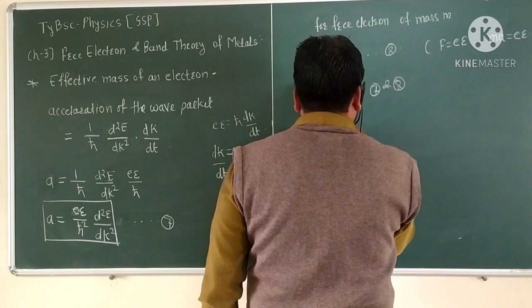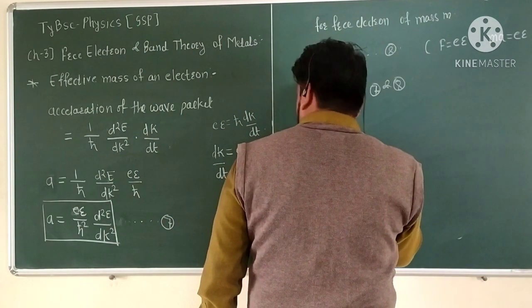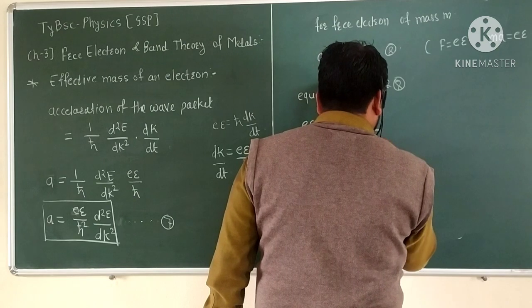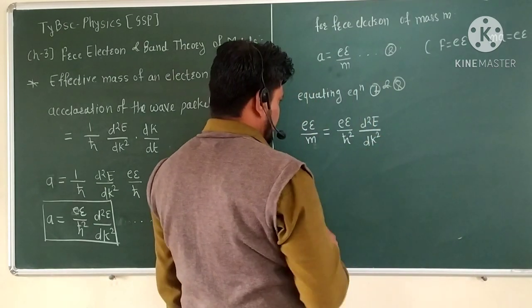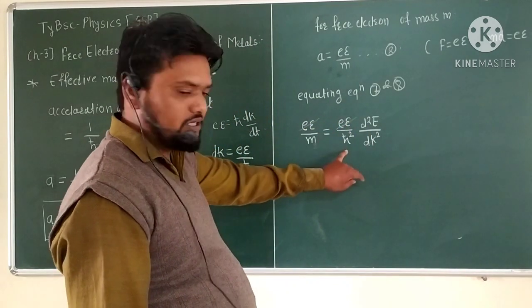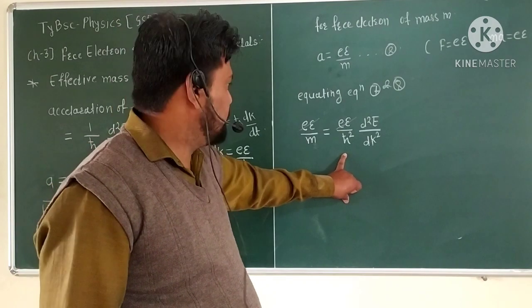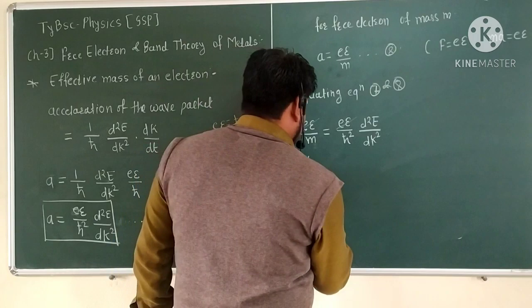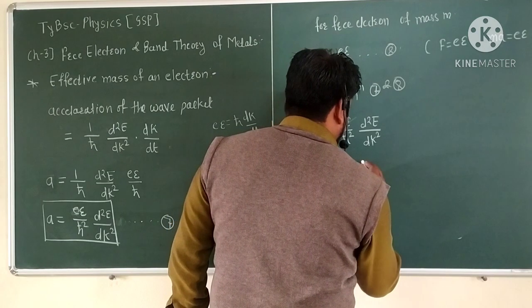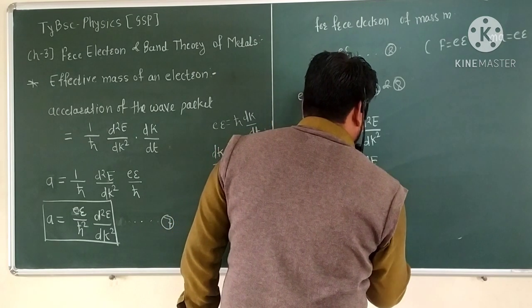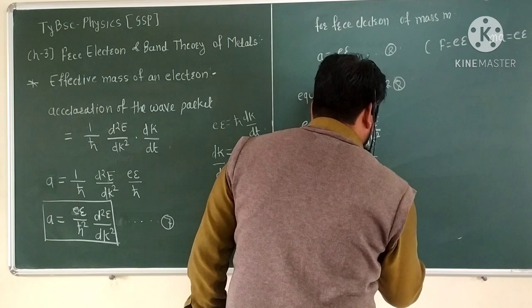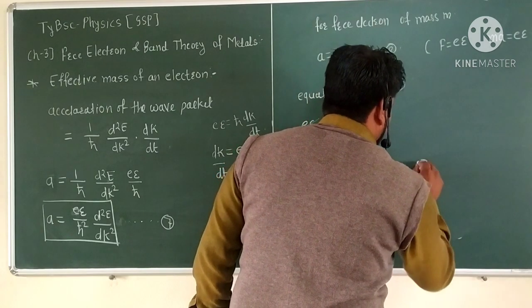So eE on both sides gets cancelled. The remaining factor is 1/m equal to 1/ħ² into d²E/dk². This is equation number 9.